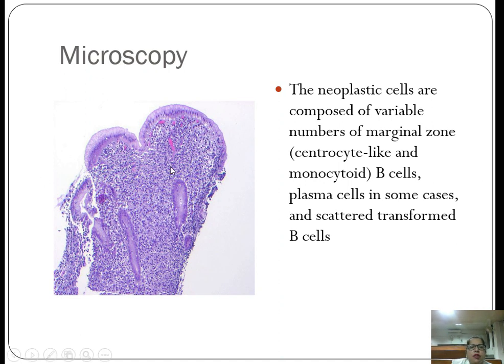This is the intestine involving the marginal zone lymphoma. Neoplastic cells are composed of variable numbers of marginal zone cells, that is centrocyte-like and monocytoid B cells, along with some plasma cells and scattered transformed B cells.